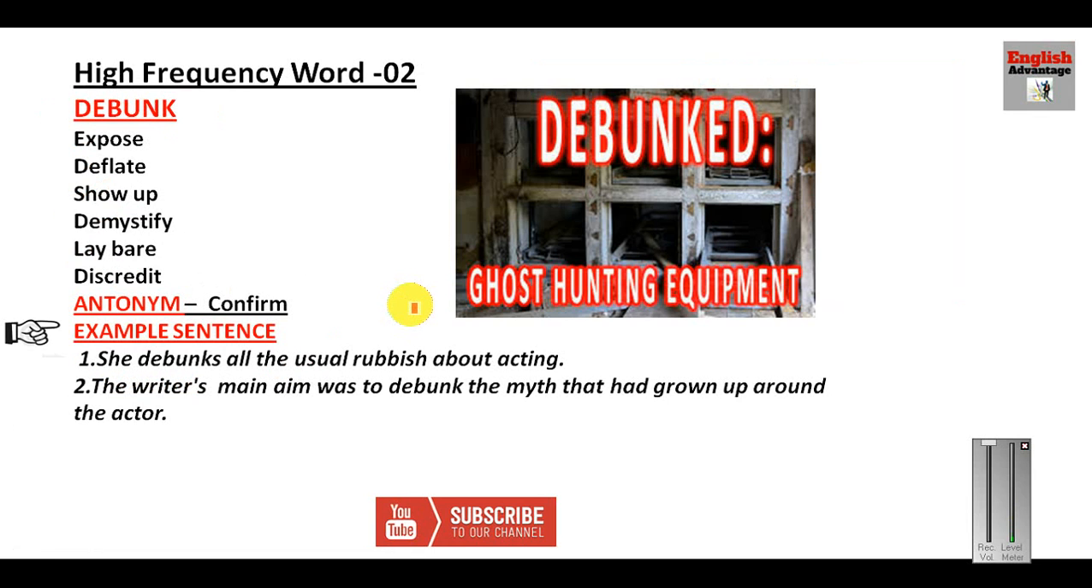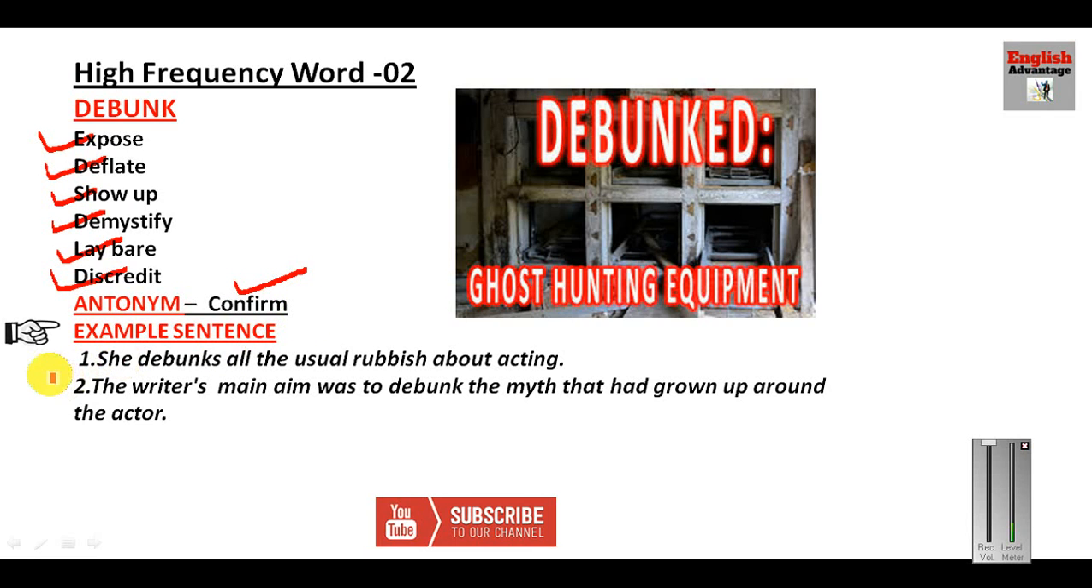Now let us see the next high frequency word, to debunk. Debunk simply means to expose something, expose a myth, expose something which is considered to be true but which is not true. So debunk means expose. Deflate: when you take out the air from a balloon or from a tube, it is called deflate. So deflated means you have exposed it, you have shown up, you have demystified all the secrets. Or you can say lay bare, or you can say discredit. Now the antonym of debunk is confirm. You have confirmed that this is not false, it's true.